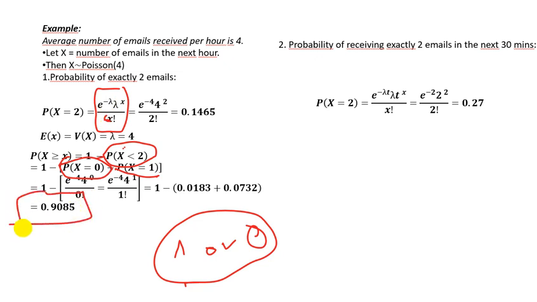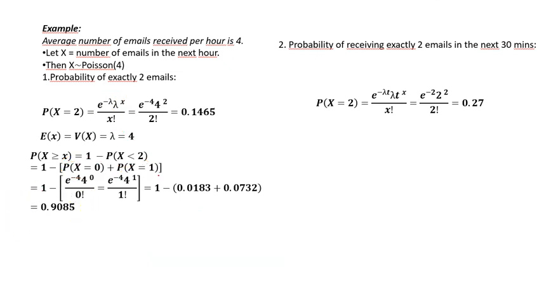So the answer for our question, the probability of getting 1 or more than 1 email in the next hour, is 0.9085, which is 90.85%.